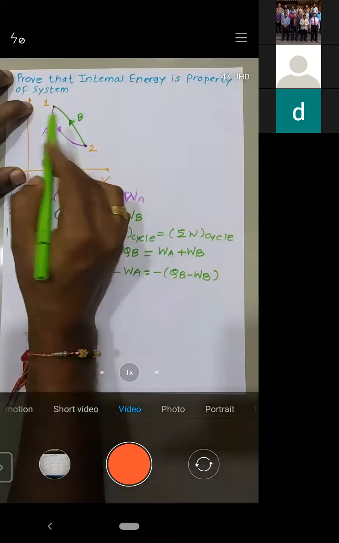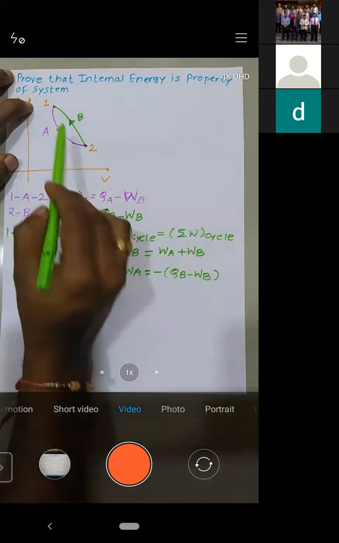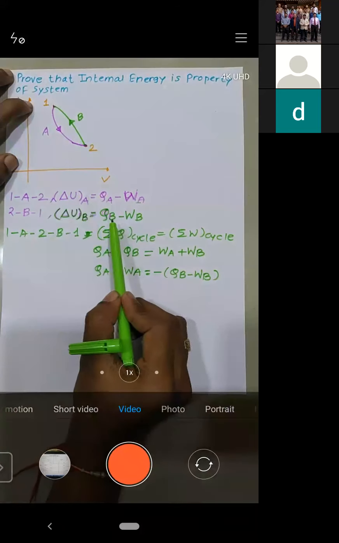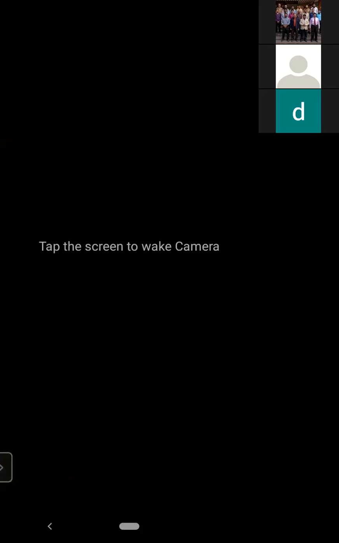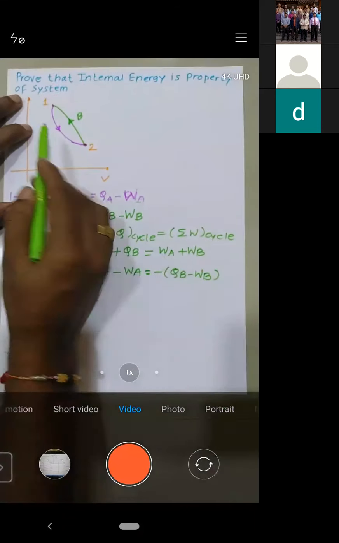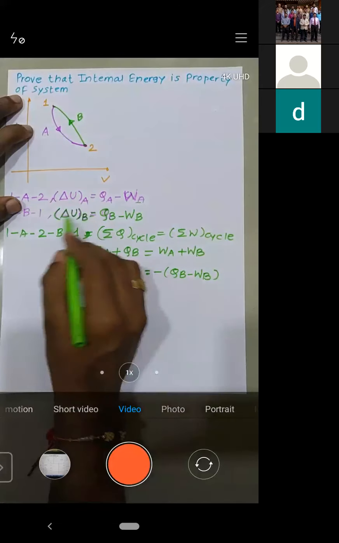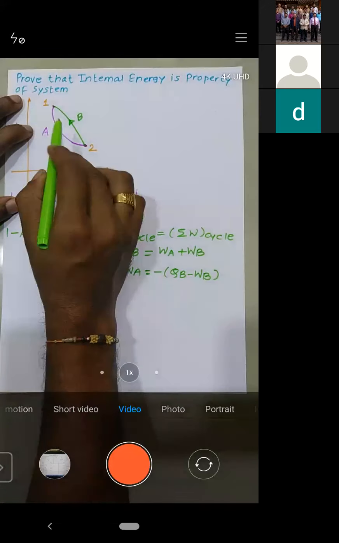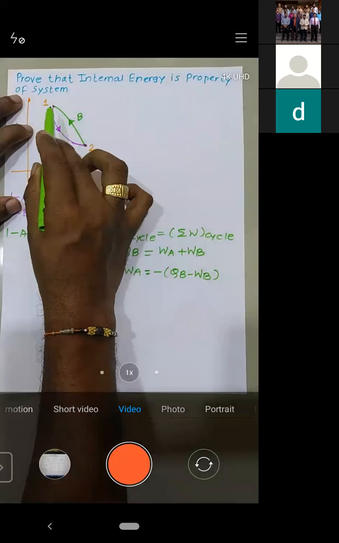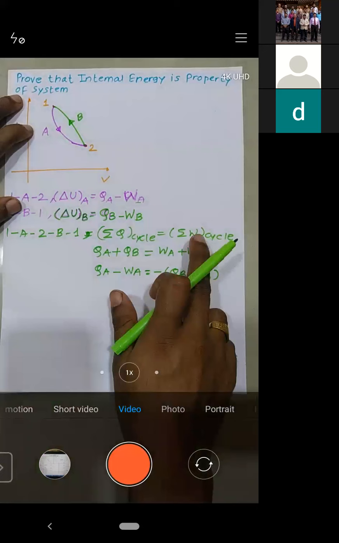Let's see. 1A2, it's a non-cycle, so this is a law. 2B1, this is again a non-cycle, so this is a law. I will repeat, 1A2 is a non-cycle and 2B1 is again a non-cycle. But when you consider 1A2B1, it's a cycle. So in the cycle, heat is equal to work.